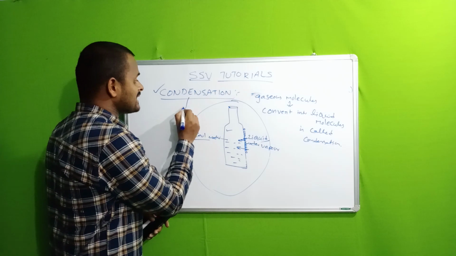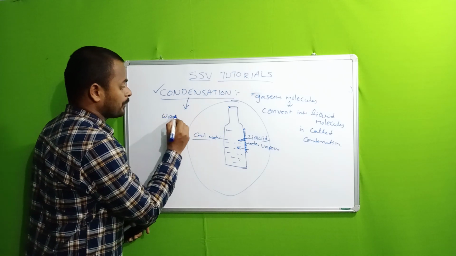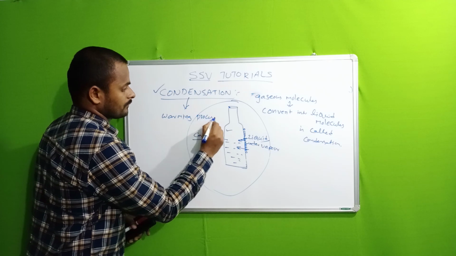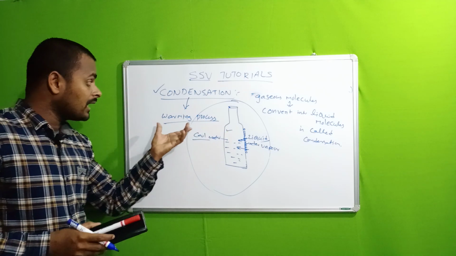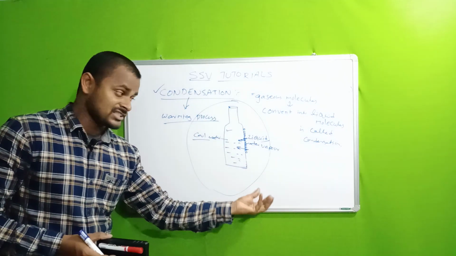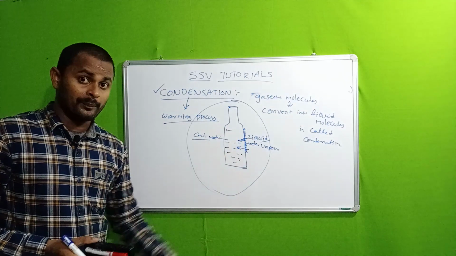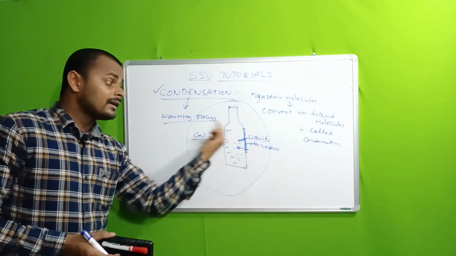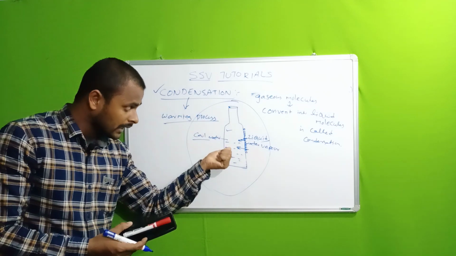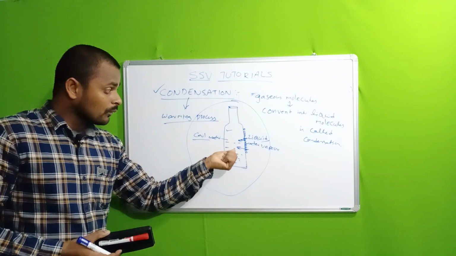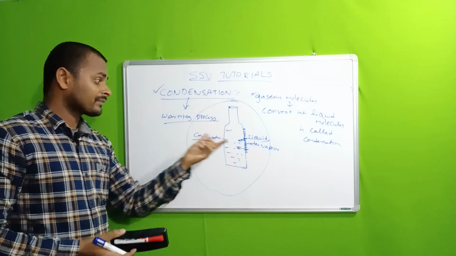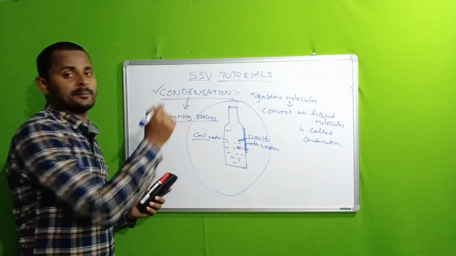So condensation is a warming process. Why? Because in condensation, heat is transferred from the water vapor in the surrounding atmosphere to the bottle water, and the temperature of the water gradually increases. So condensation is a warming process.